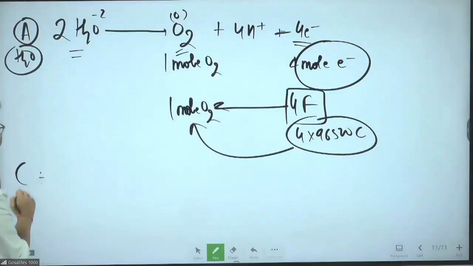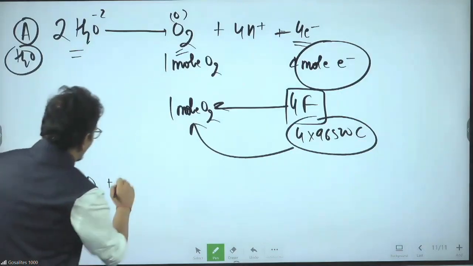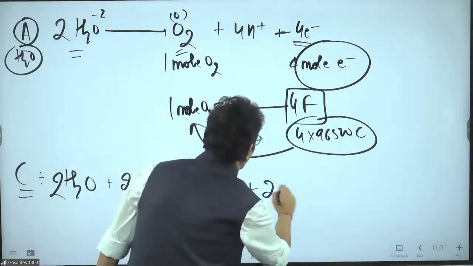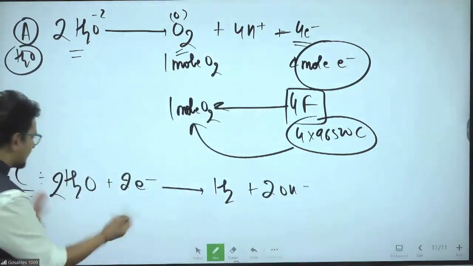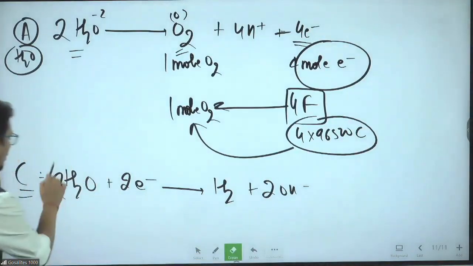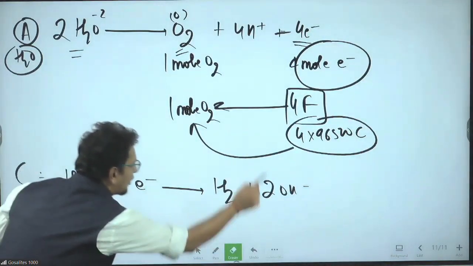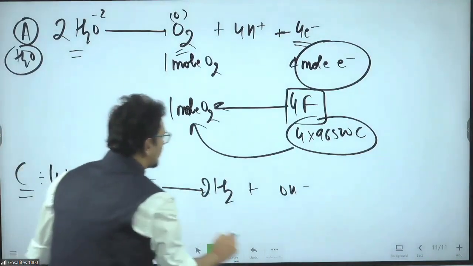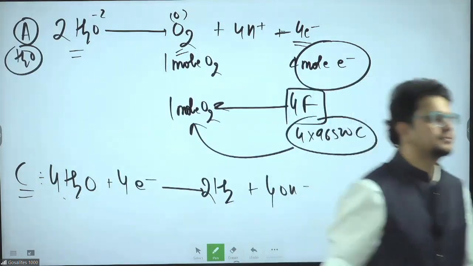Similarly, at cathode, water takes 2 electron, will become H2 plus 2 OH minus. Same to same. I will multiply the whole thing with 2. I will get 4 H2O, 4 electron, 2 H2, 4 OH minus.